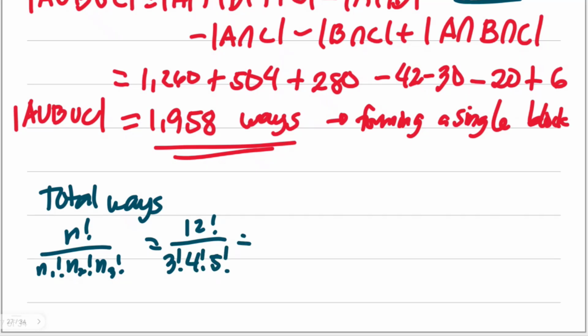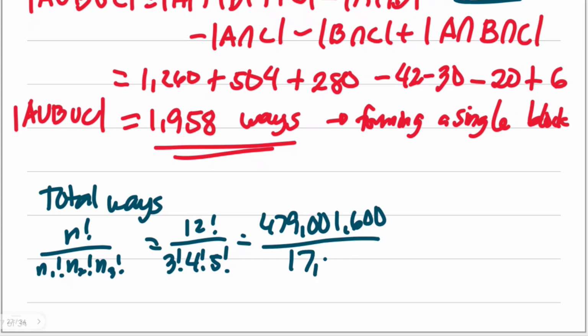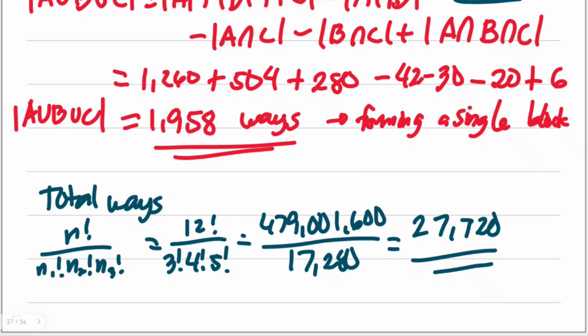So 12 factorial is actually 479,001,600 over the result of this: 3 factorial times 4 factorial times 5 factorial is actually 6 times 24 times 120, so 17,280. The ratio of that, 479,001,600 divided by the answer, you will get here 27,720 ways. All in all, regardless of whether some groups of balls are forming a single block or others do not.